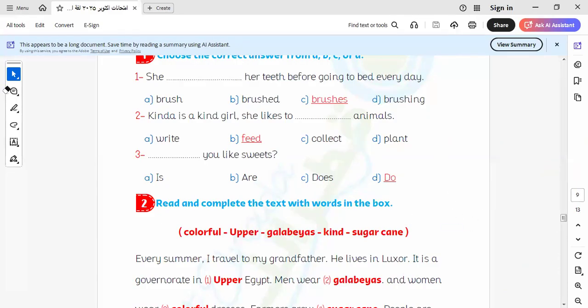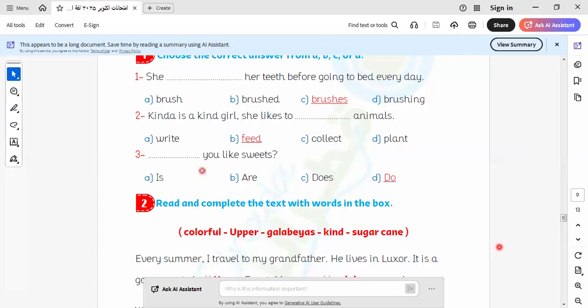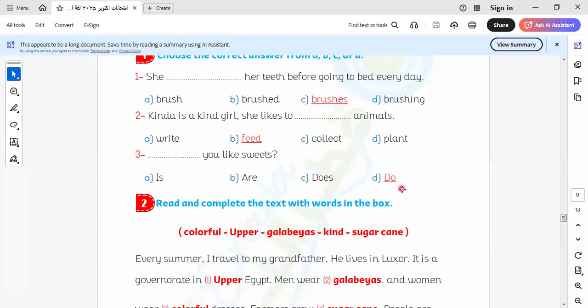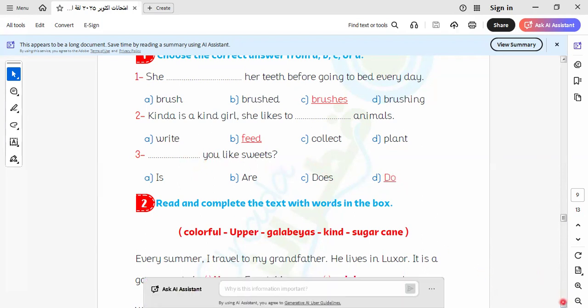Let's go to the rest of the questions. Here we have you, so I use do. You, do with the pronoun you. Let's go to another question here.